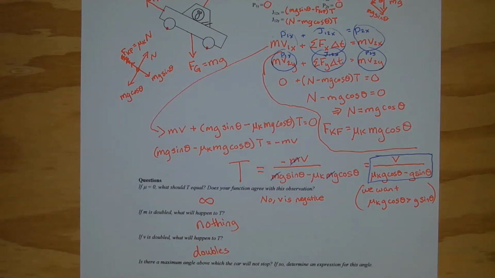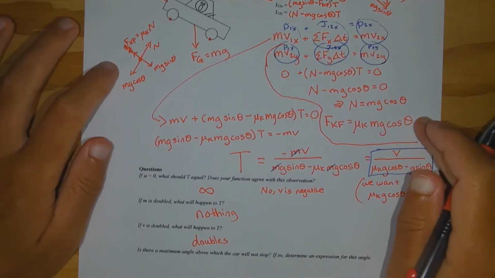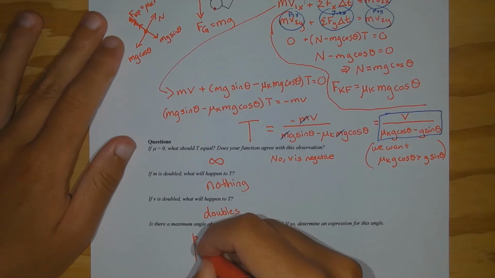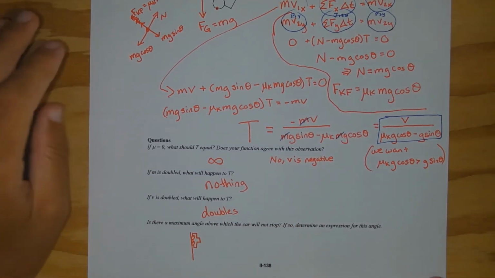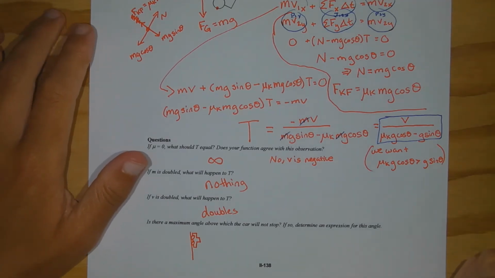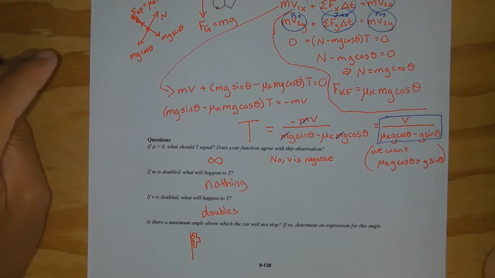Is there a maximum angle above which the car will not stop? If so, determine an expression for this angle. Okay, so now it comes time to look at what we have in the numerator. I know if I'm on a horizontal surface, I'm not going to have any trouble stopping, but if I make the angle 90 degrees, that's not going to work out very well. So there must be some angle at which I'm not able to stop. Look at what we have in the numerator here.